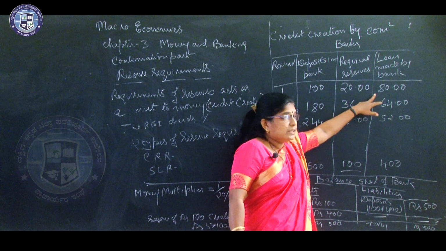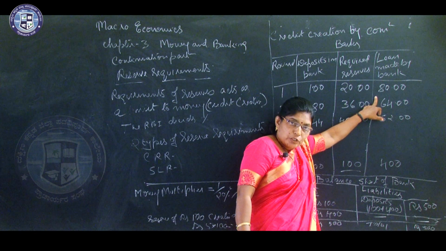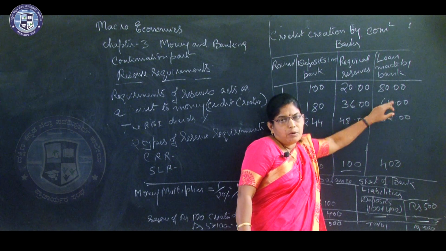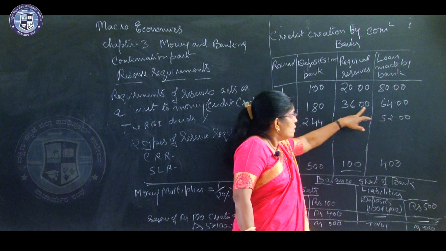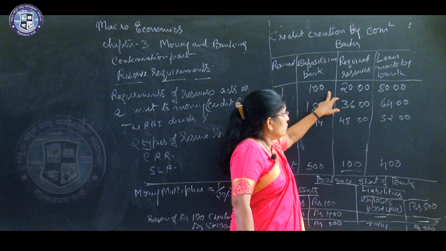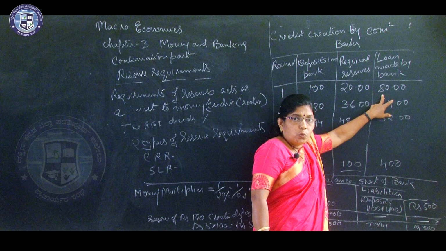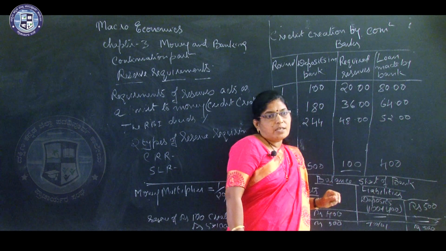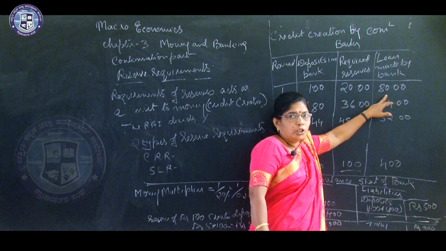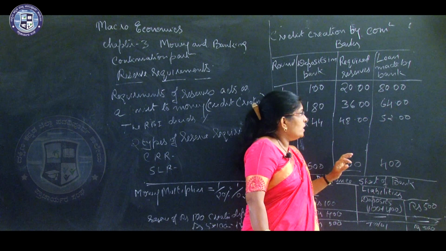The bank will get only 80 rupees to lend out to the people as a loan. So this bank will lend rupees 80 to Mr. Y as a loan.